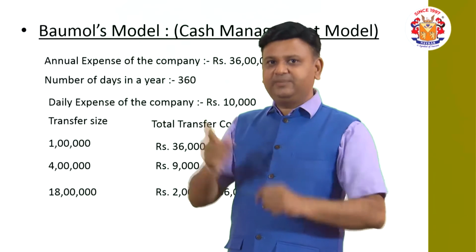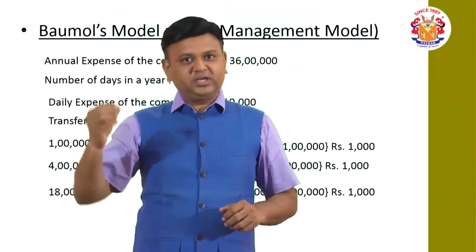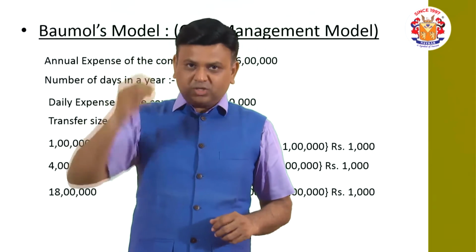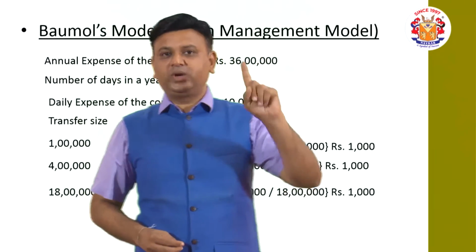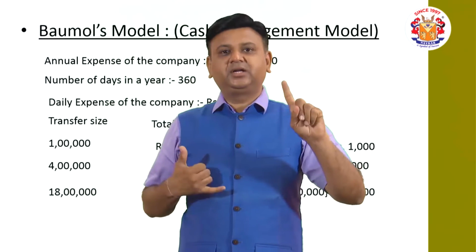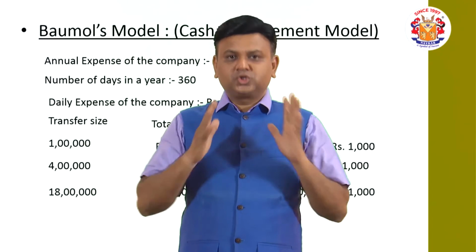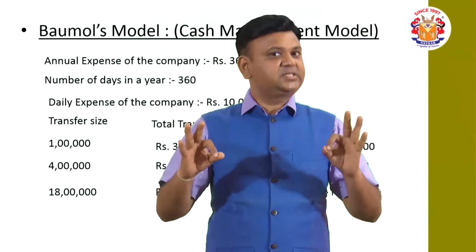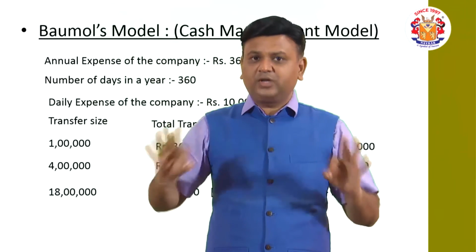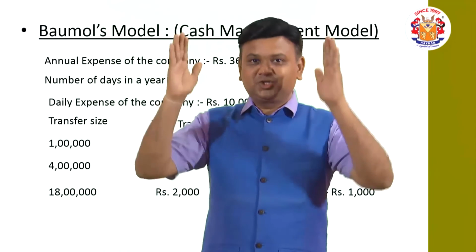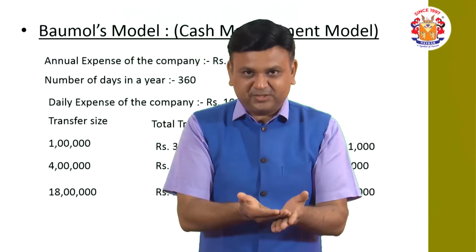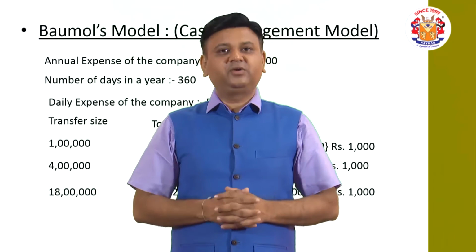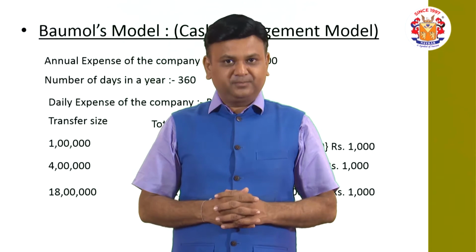This concept is the same as EOQ. For different quantities for which you place the order, the total cost is going to be different. Total cost consists of two costs: one is the total ordering cost and another is the total carrying cost. So by using the EOQ concept, we try to find the economic quantity for which we should place the order so that the total cost is the lowest. And for that we have this concept.